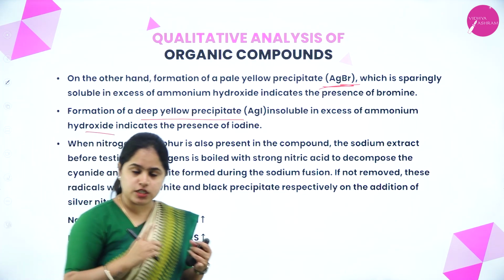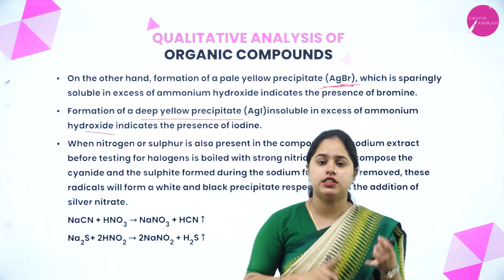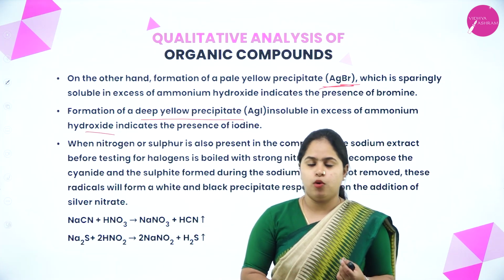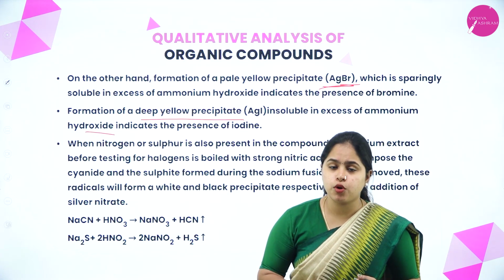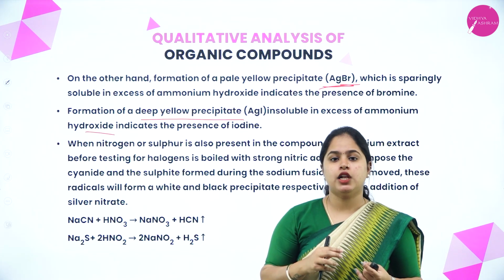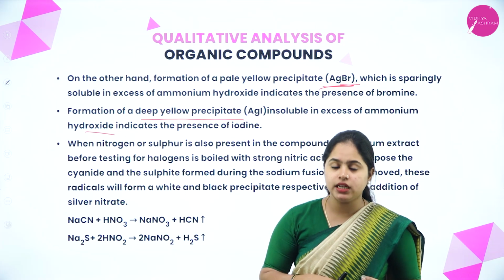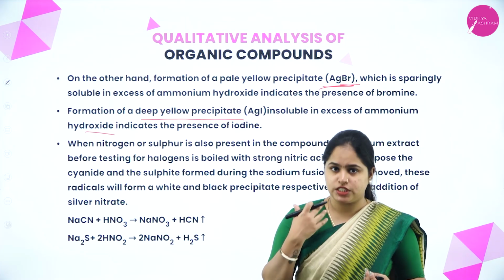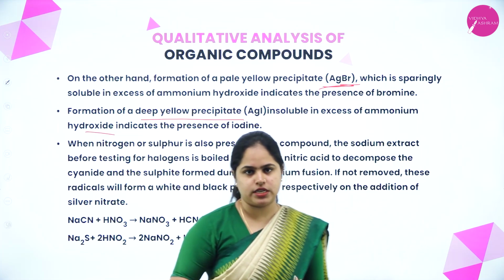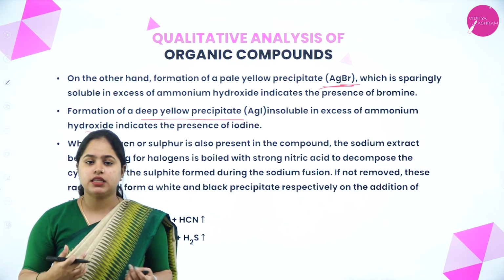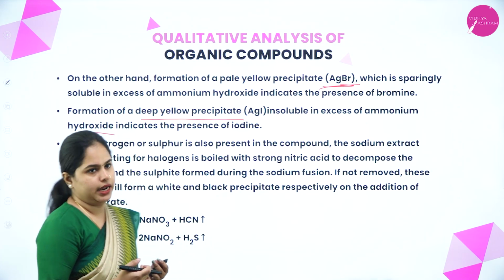Okay, so if it is chlorine, you will get a white precipitate which is soluble in ammonium hydroxide. If it is bromine, you get a pale yellow color which is sparingly soluble in ammonium hydroxide, and if it is iodine, you get a dark yellow color which is insoluble in ammonium hydroxide. So in this way we can detect the presence of chlorine, bromine and iodine.